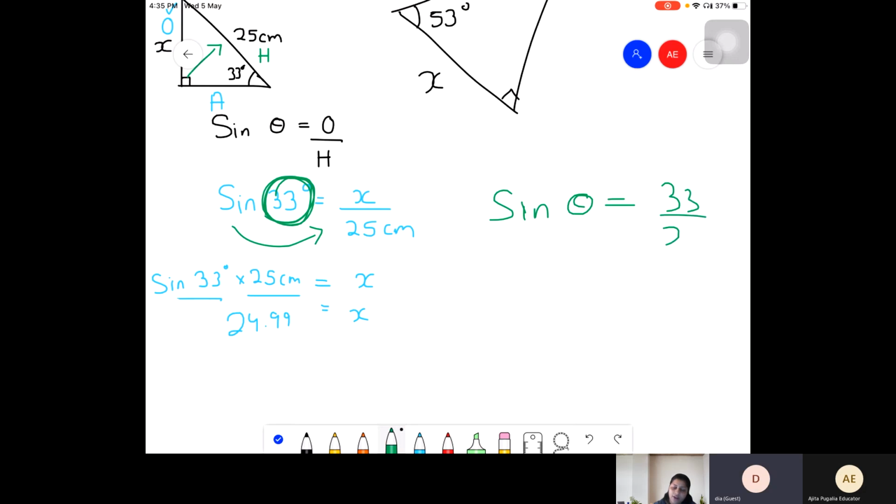Now to find out the value of theta, you have to take sine on the other side. When do you know that you have a theta? When they tell you to find out the angle, they give you the sides and they tell you to find out the angle. So जब भी side निकालना होगा, you don't need inverse, and when it's angle, you need inverse. Yes, when it's angle, we need inverse.